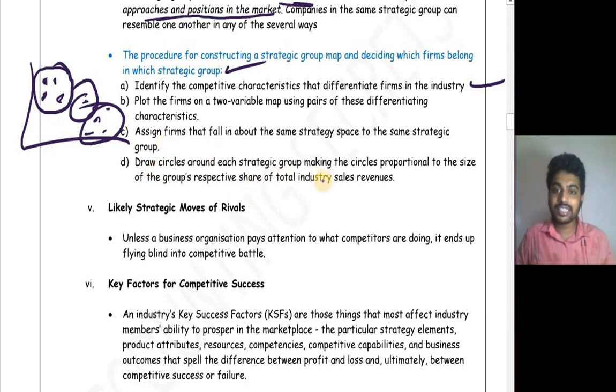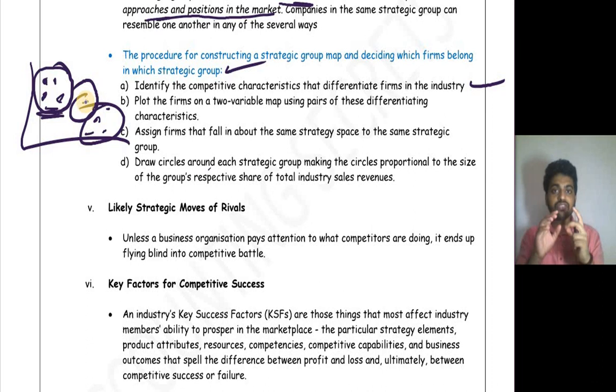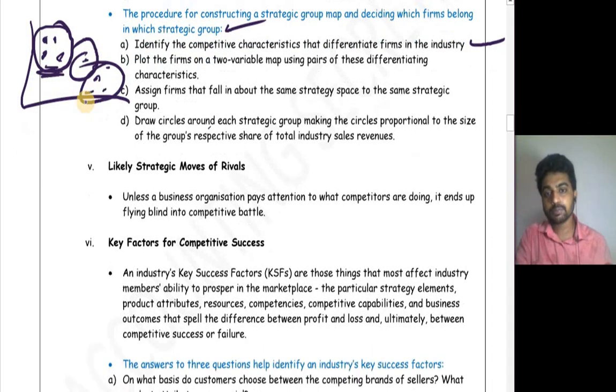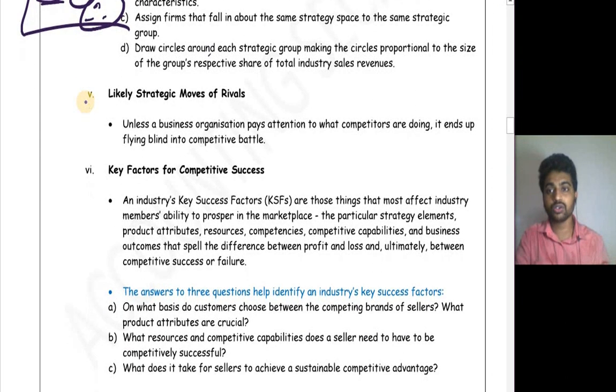Draw a circle around each strategic group mapping. The circle is proportional to the size of the group's respective share of the total industry sales revenue. So you should draw the circle, and the circle should represent the whole market share. If the market share of that group of firms is big, then the circle should be big. If market size is small, then a small circle, like that. And they're based on their revenue.